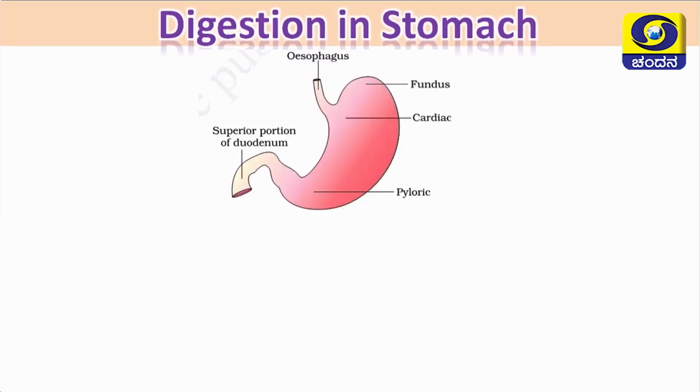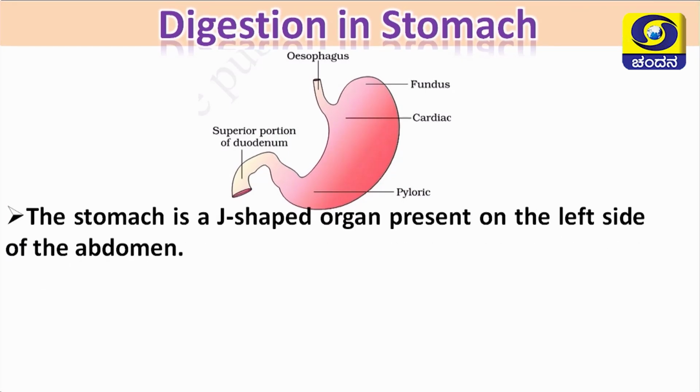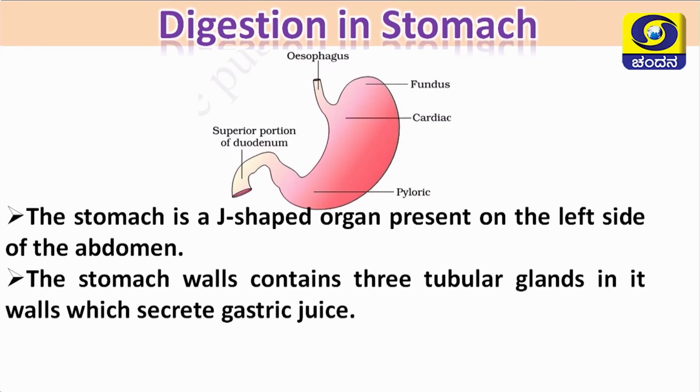Now let us discuss the digestion in the stomach. Of course, the stomach is a J-shaped organ present on the left side of the abdomen. Stomach walls contain tubular glands, nothing but gastric glands, which secrete gastric juice.